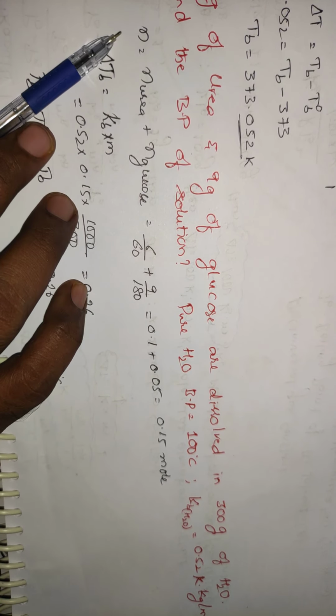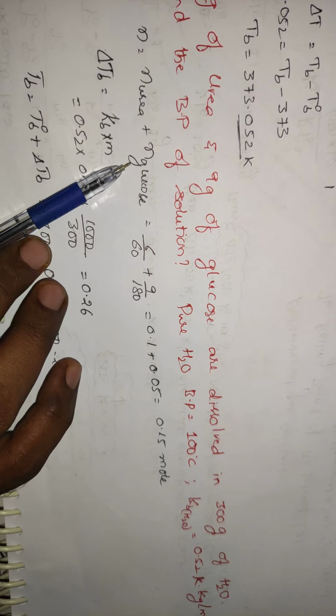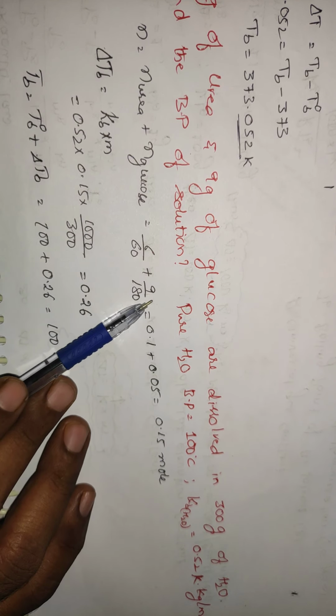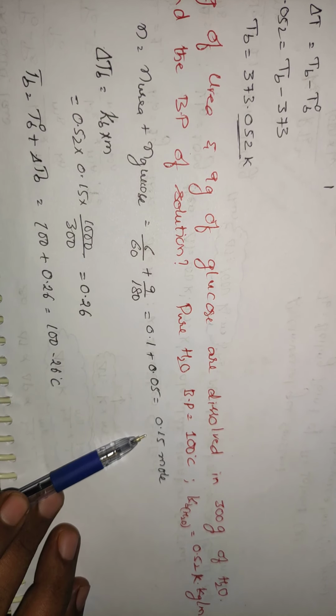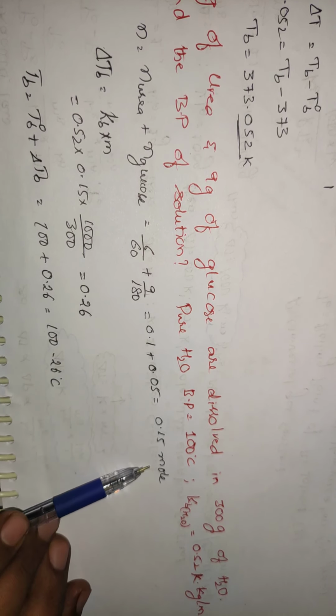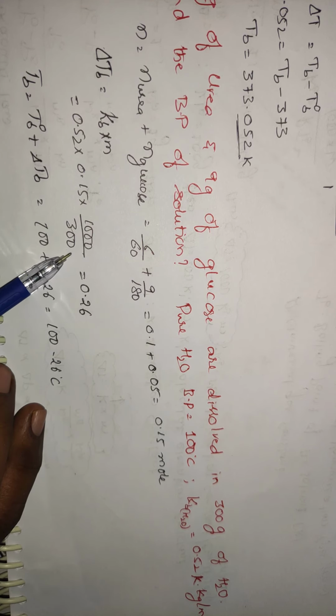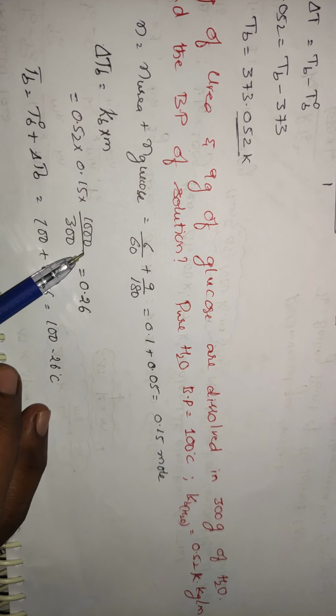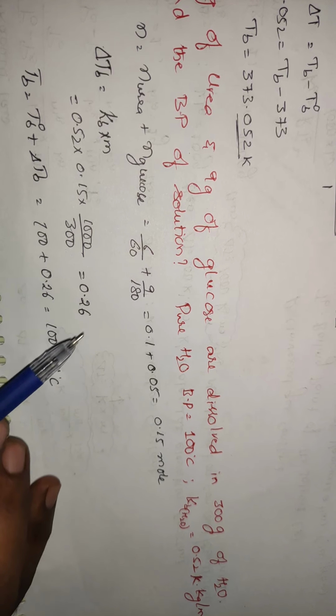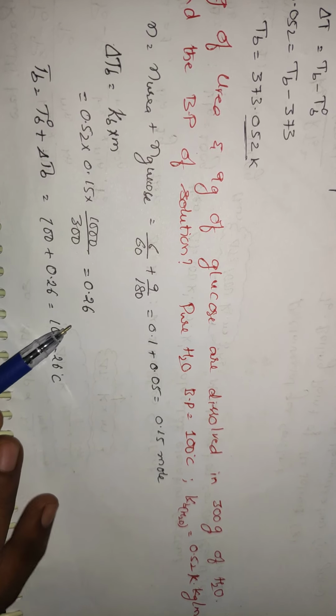So the total number of particles is the number of particles of urea plus the number of particles of glucose: 6 by 60 plus 9 by 180. So you will be getting 0.15 mole. And you know the formula delta Tb is equal to Kb into m. Kb is equal to 0.52, and m is n divided by the weight of the solvent. n you have got 0.15, into 1000 by 300. This is the weight of the solvent. As you have it in grams, convert that into kg, 1000 by 300, so that you will be getting 0.26.